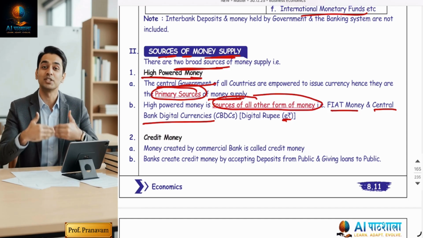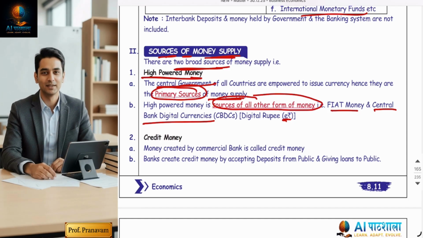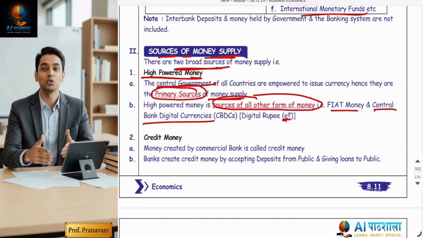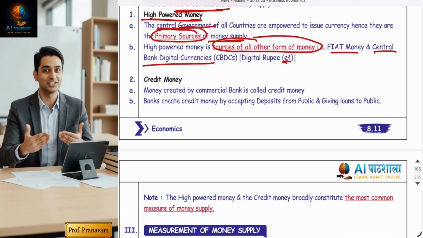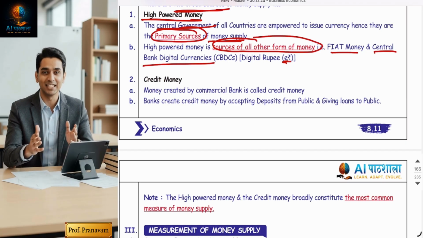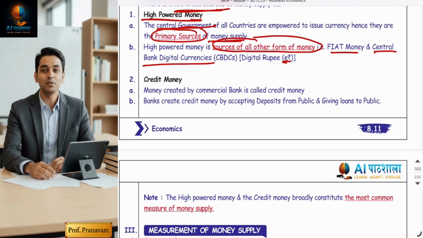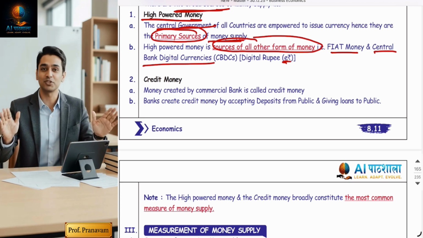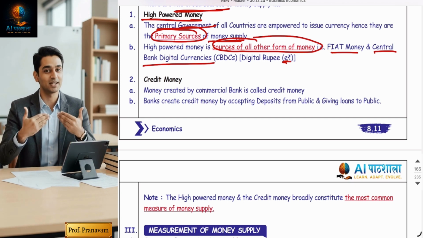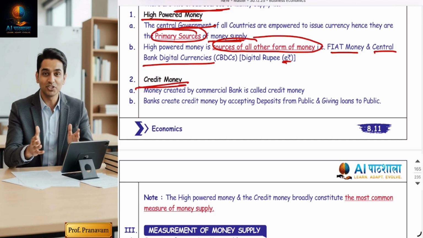Hence, high powered money is the source of all other forms of money. Fine. The impact of high powered money is that it increases bank reserves, enables more credit creation, and leads to a multiple increase in total money supply. Without high powered money, the second type of money is not possible. That is credit money. So now the question arises, what does it mean?